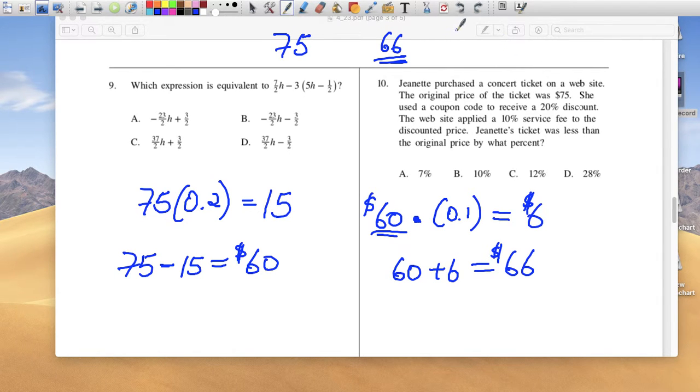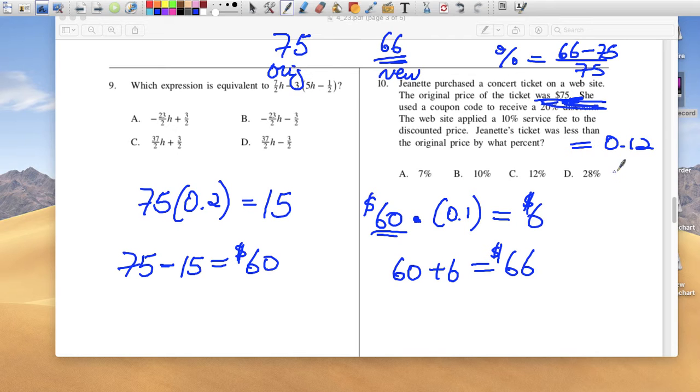You can find the percentage decrease, right? So you can do new minus original divided by original. So here, this is the old or original price, and this is the new price. So the percent change is 66 minus the original over the original. So 66 minus 75 is negative 9. Divide that by 75, and you're going to get 0.12, and you change that to a percentage, it's 12%. So the price decrease was 12%. Okay.